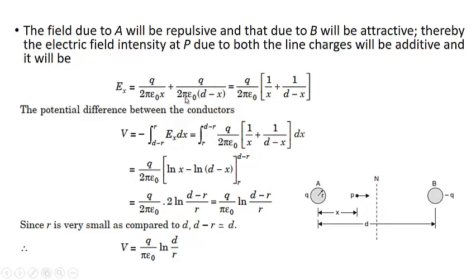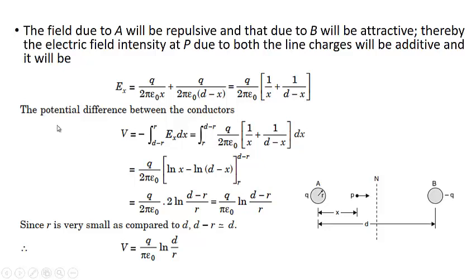And it will be additive in nature because this positive charge will be attracted towards B because of conductor A and towards A because of conductor B. So taking q by 2 pi epsilon naught outside, it will be 1 by x plus 1 divided by d minus x.